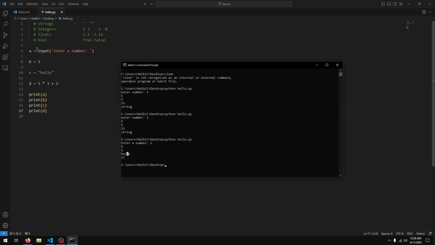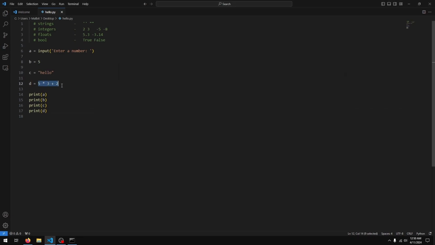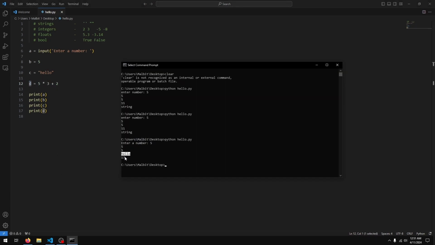So a is whatever we typed in here, so that's 5. B has the value 5 as well, so you get a 5. C has hello, so you get hello. D is the result of this calculation, so 5 times 3 plus 2, 5 times 3 is 15 plus 2 is 17, and that's what we get here.